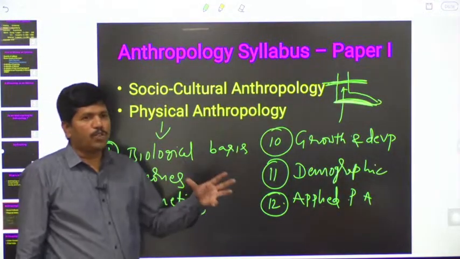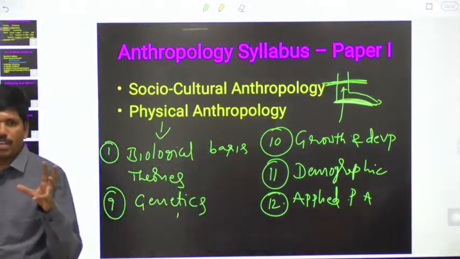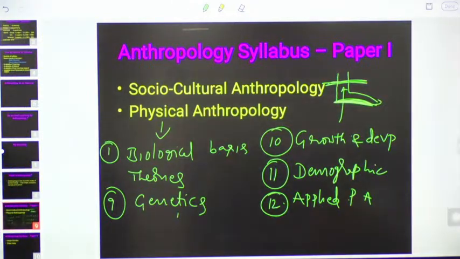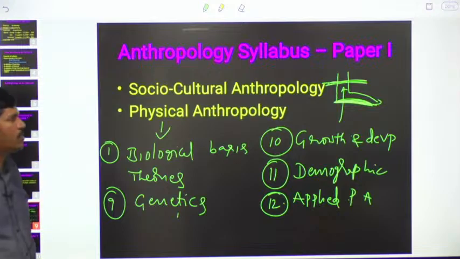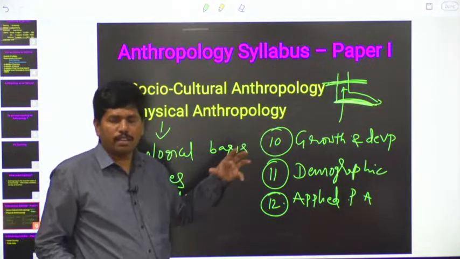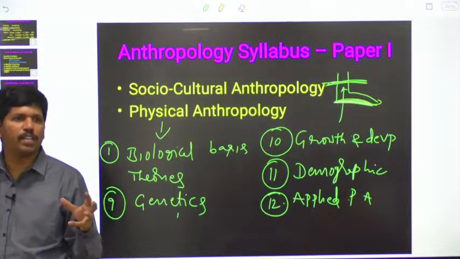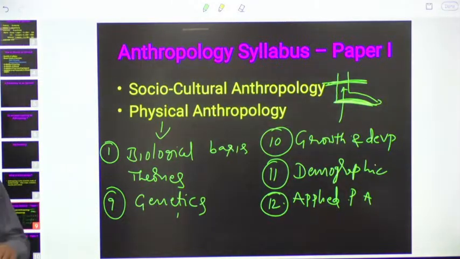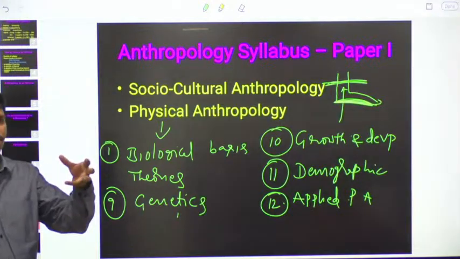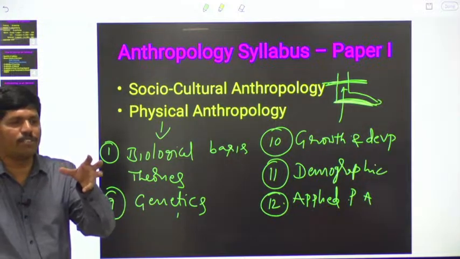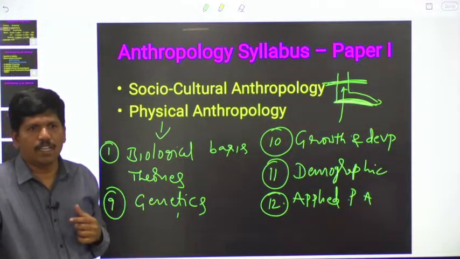Now we are going to apply this knowledge to the selection of suitable personnel for different services, even for different sports also. Like this, even in medico-legal cases also, DNA fingerprinting. These days, whatever dispute comes, DNA fingerprint. In the recent plane crash also, our government identified the dead bodies based on DNA sampling.